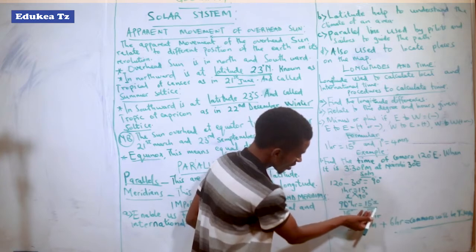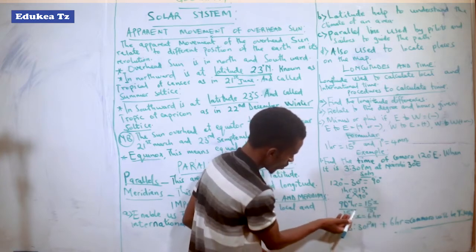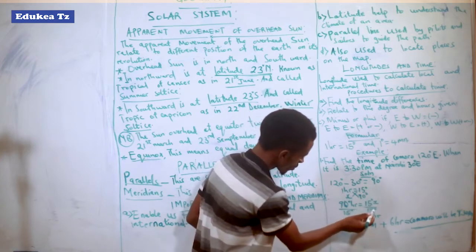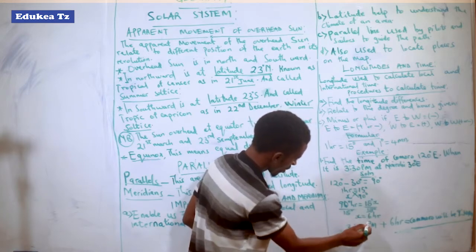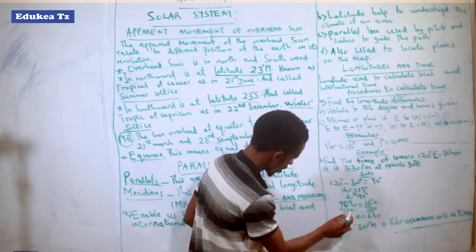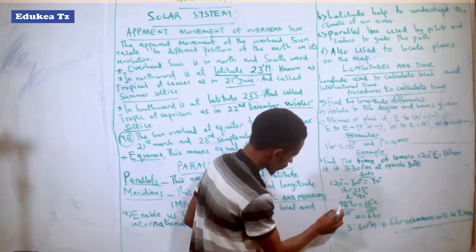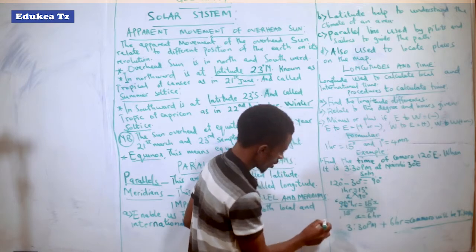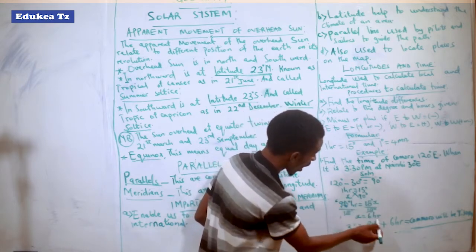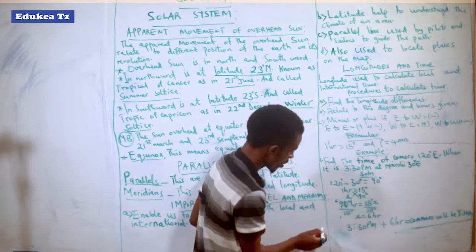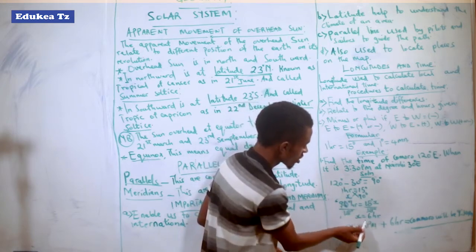In order to get x, we divide both sides by 15. Here the 15s cancel and we remain with x. Dividing 90 by 15 gives 6. So we remain with 6 hours, and the degrees will be cancelled.